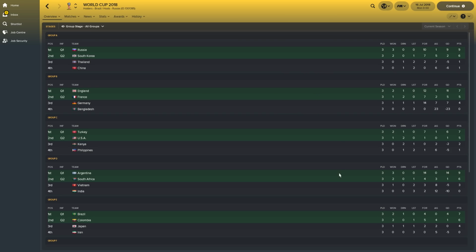Turkey and USA went through from Group C once again. Kenya actually got a draw, though, against USA and a 0-0 draw against Philippines to end up with 2 points. Argentina and South Africa once again through from Group D. I mean, I don't know how many times I'd have to simulate this to actually see a proper shock. Like, how long would it take for Bangladesh to get a draw or a win? I think we could be here a long time.